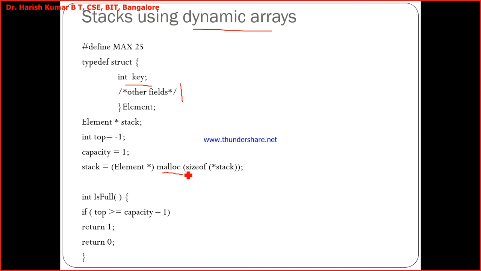This I've already explained to you, the malloc and calloc function. I hope you people remember this. Yes or no? Yes, sir.